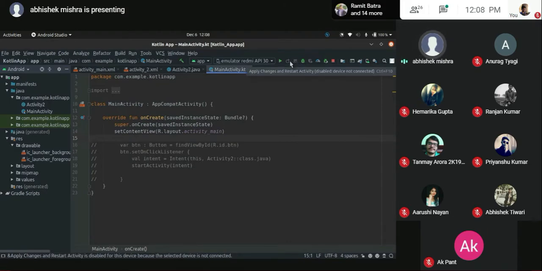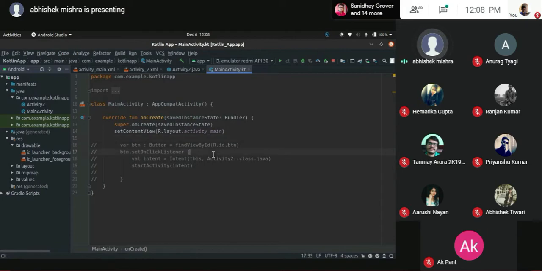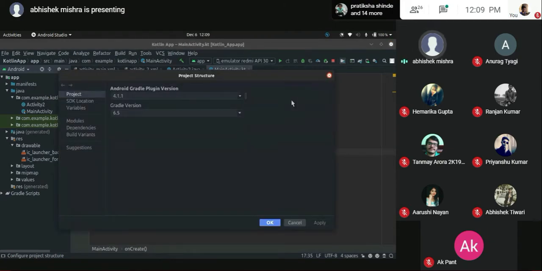This is the play button, and these two buttons are used when you are running the code in your emulator and you have made some changes here and you want them to be reflected in the emulator. That is when we use this. The debugger is not used proficiently, and profiling, these are new terms you won't get right now. Structure is the basic details of your project, like what Gradle and Android versions you will be using.